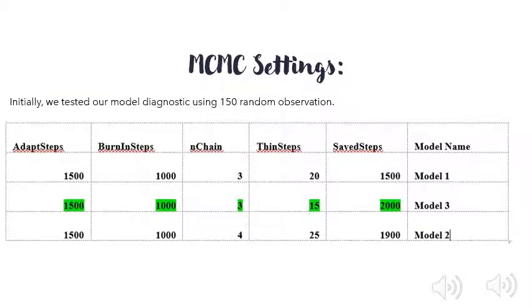To achieve a prediction model with better recall, we have first done a sample check by randomly choosing 150 observations to get an idea about a good combination of MCMC settings. Then we have taken constant burn-in steps as 1000 and adapt steps as 1500 in all the models. We have tried three different models of MCMC settings by changing the number of thinning steps and the save steps to reduce the autocorrelation in our model. Our most efficient model to date has taken 3 chains and 15 thinning steps and 2000 save steps.